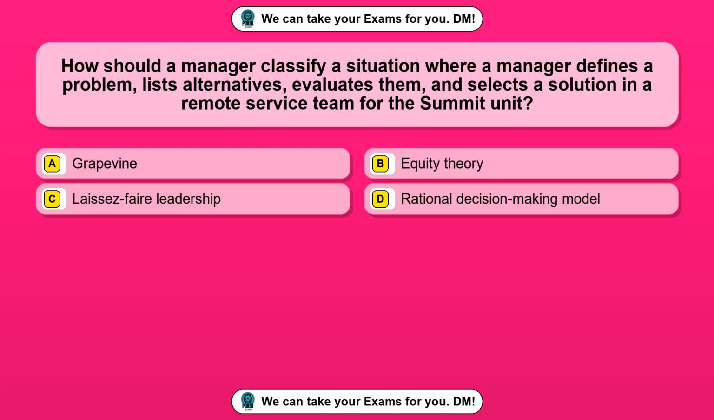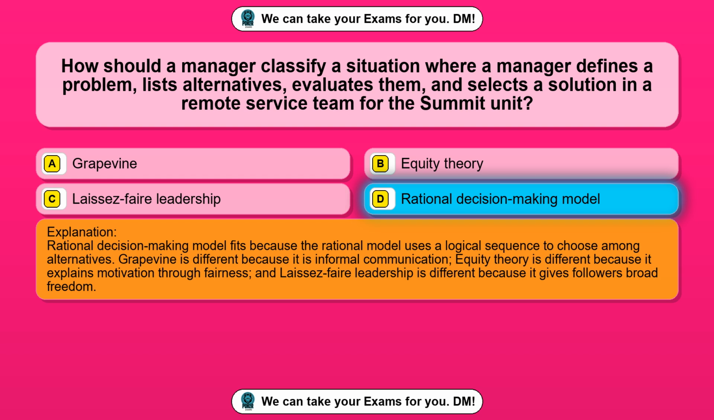Question 99. How should a manager classify a situation where a manager defines a problem, lists alternatives, evaluates them, and selects a solution in a remote service team for the summit unit? Option A, grapevine. Option B, equity theory. Option C, laissez-faire leadership. Option D, rational decision-making model. The correct answer is option D, rational decision-making model.